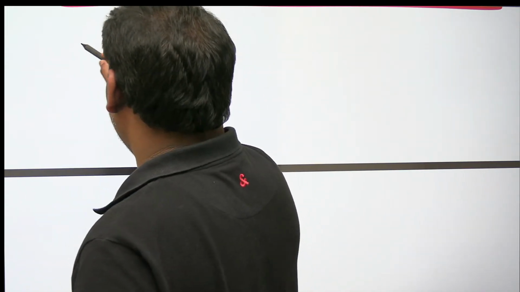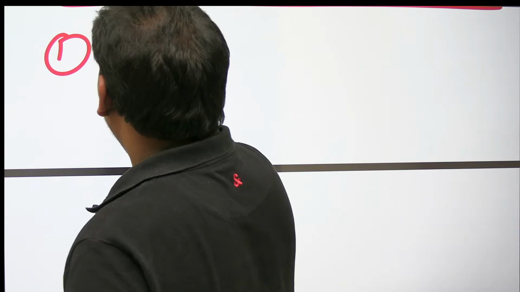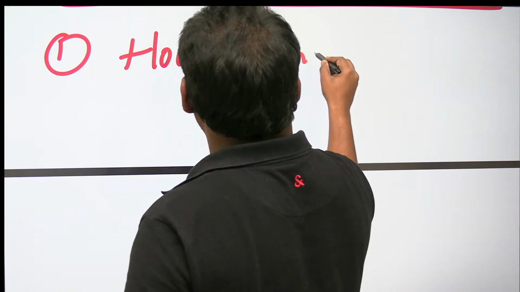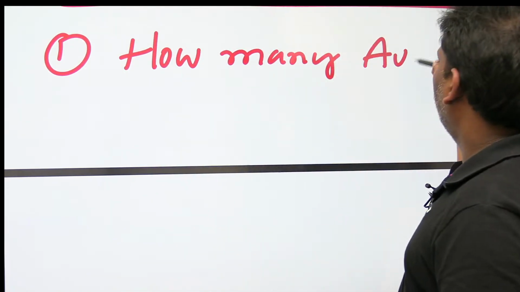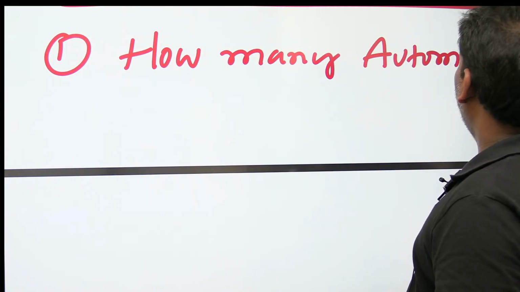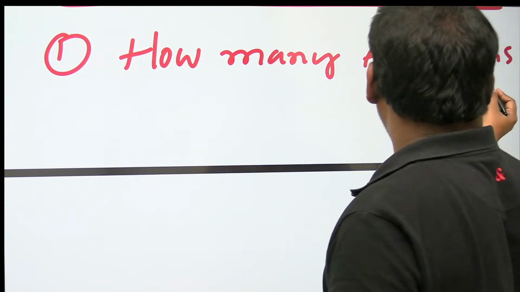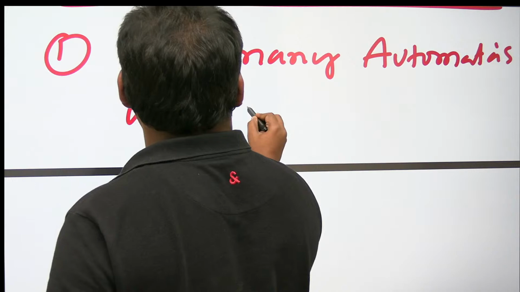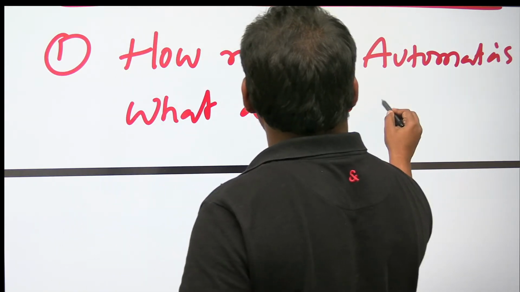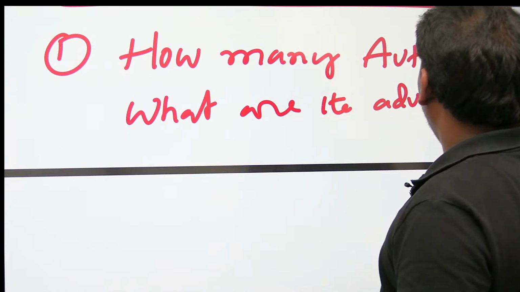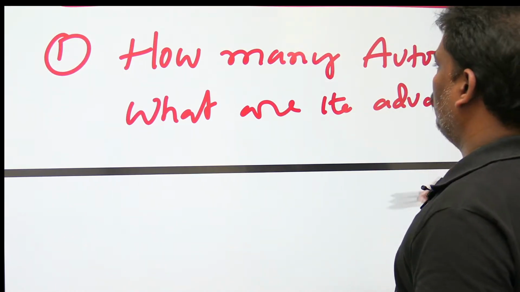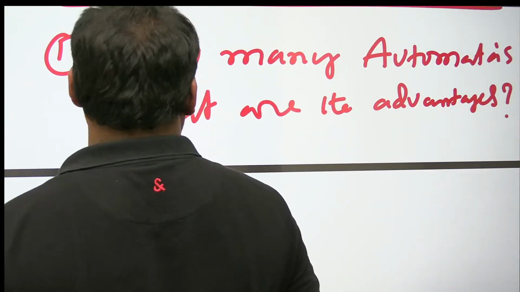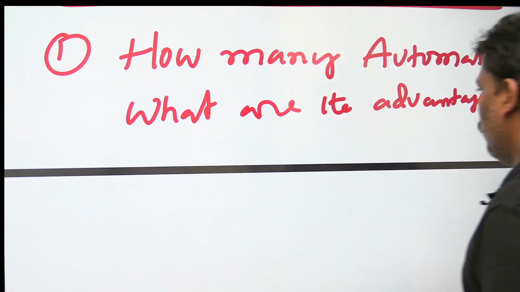What are those? The first one needed is how many automatas there are, and next, what are the advantages. So that is the first thing we have to know.